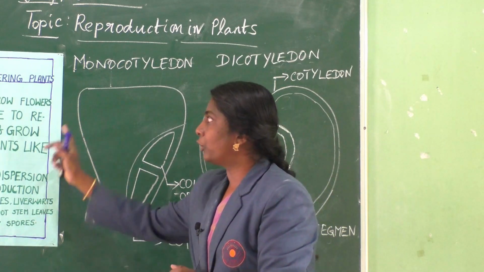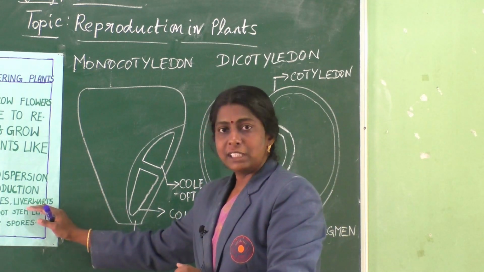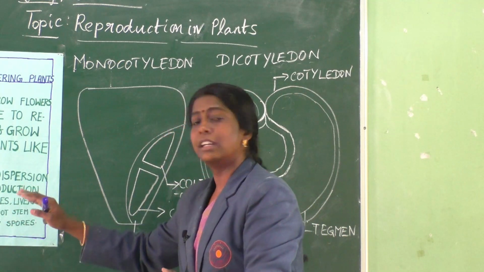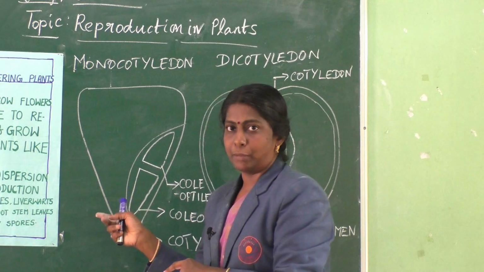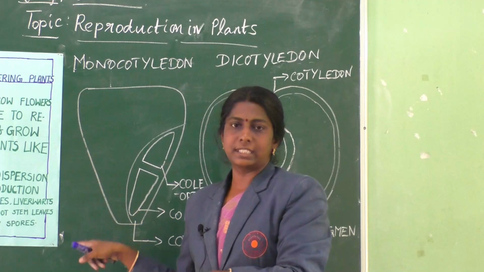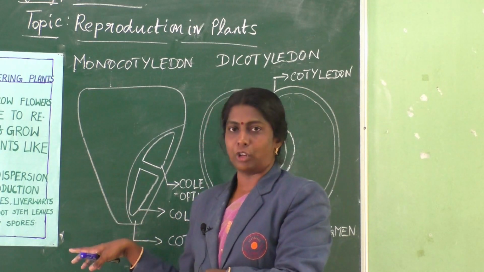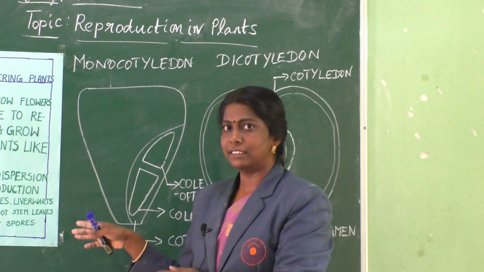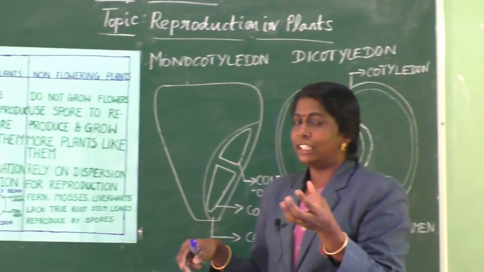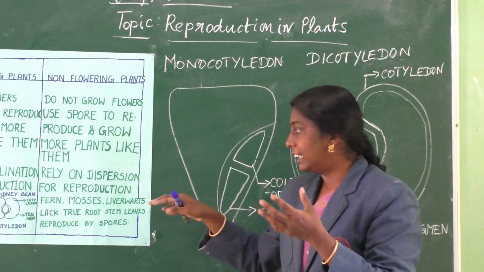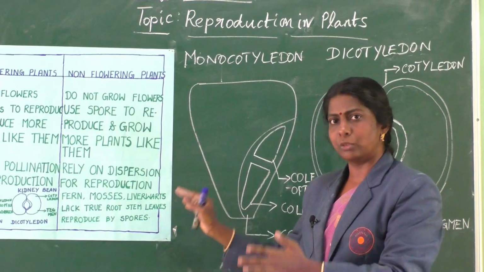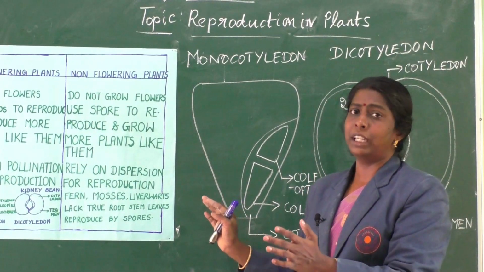Now the second thing is about non-flowering plants. Some examples for non-flowering plants: fern, mosses, liverworts. All these come under the non-flowering plants. Students, listen here. They lack true roots, true stem, true leaves. The pine tree comes under this classification, non-flowering. It does not have true flowers, or true root, stem, leaves. It depends only on spores to reproduce.